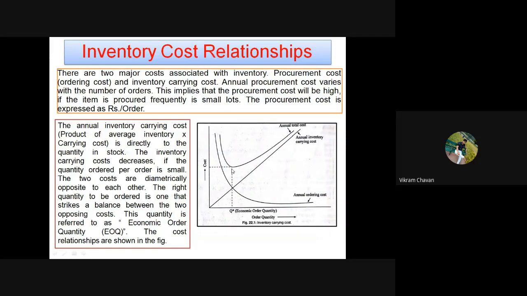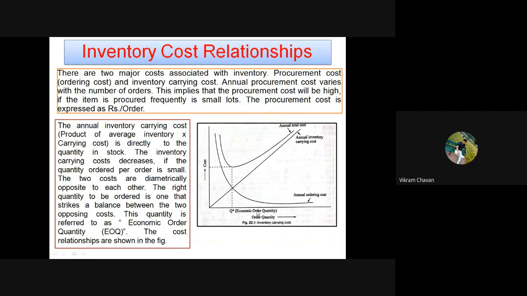Now if you extend this point or this line towards the x-axis, the quantity we get on the x-axis is nothing but the economic order quantity. Getting everyone?